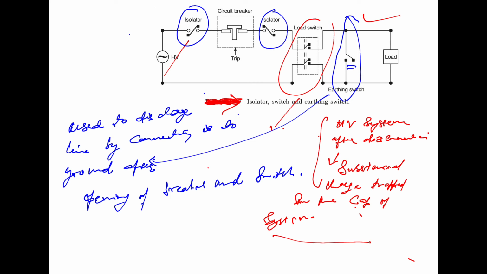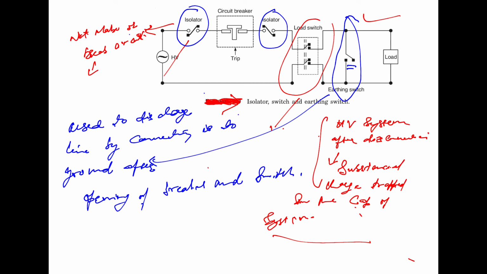Now, an isolator can neither make nor break a circuit, even with the normal load current. What is the main reason for that?